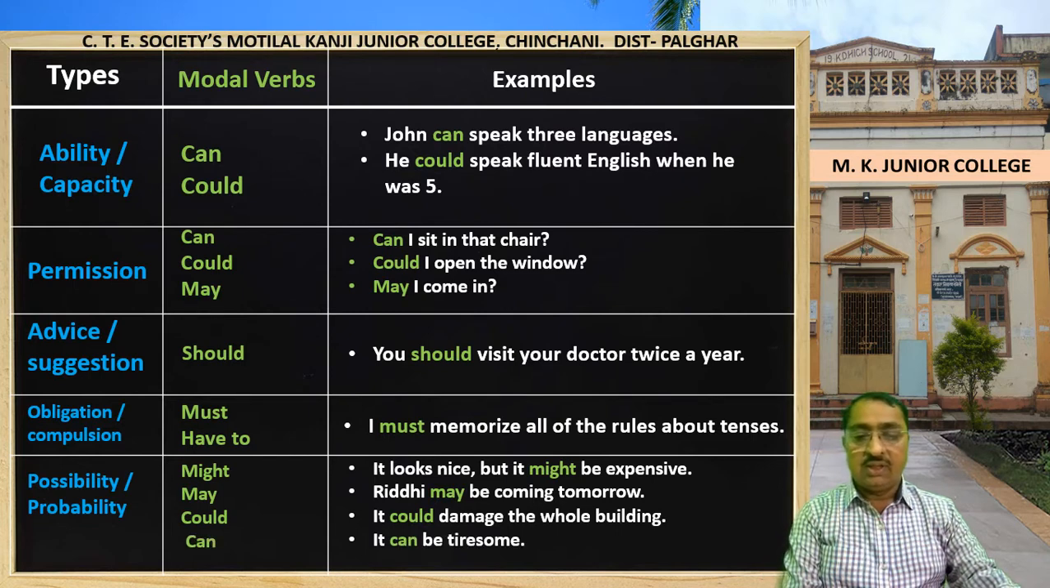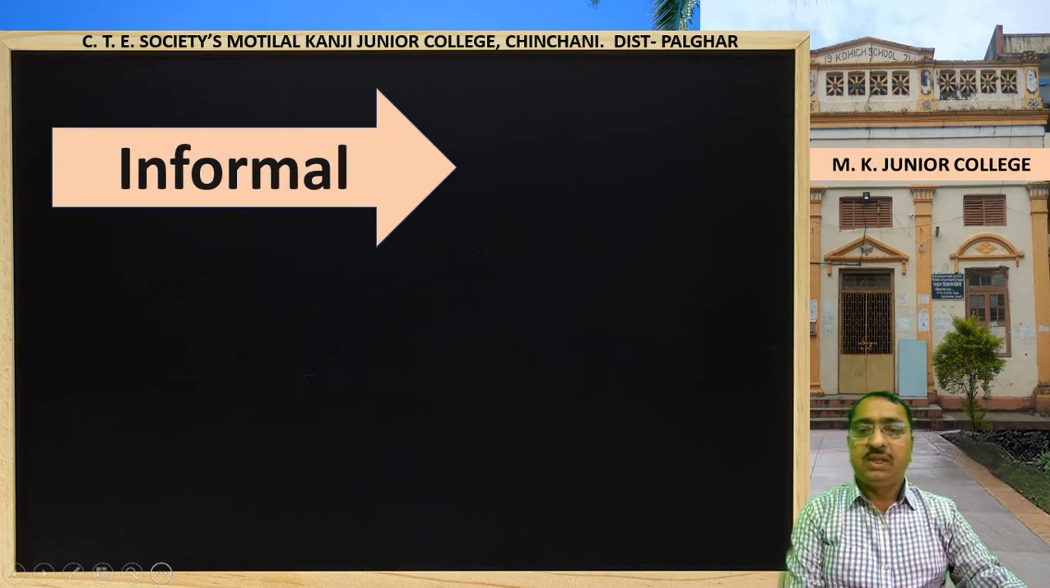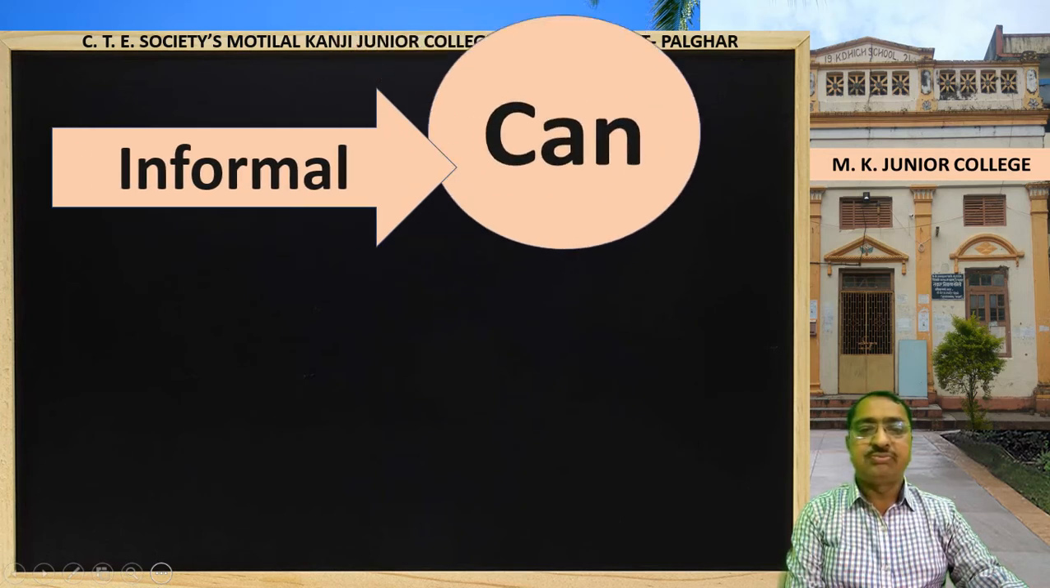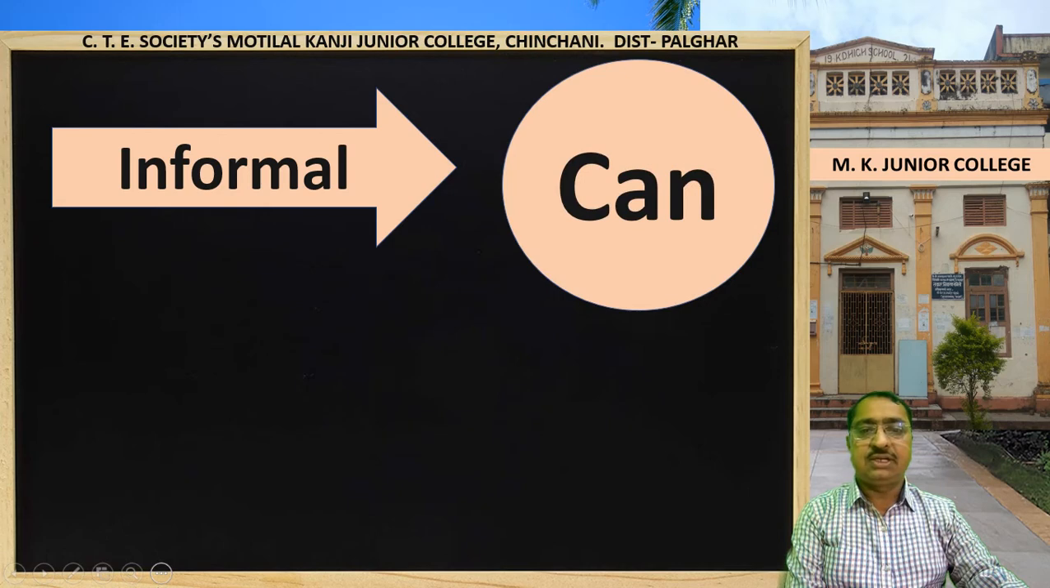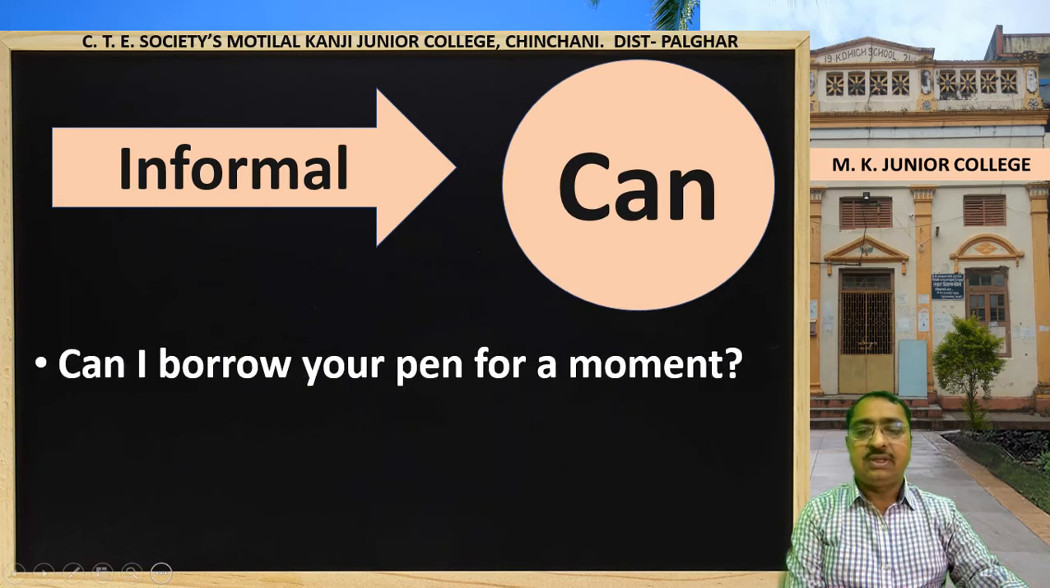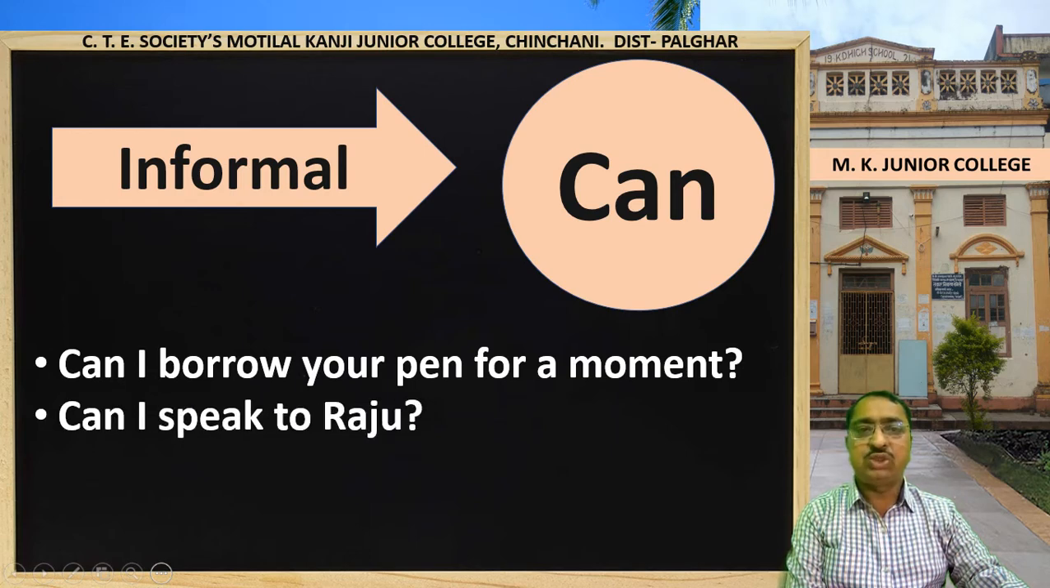Can. It can be tiresome. So now see, might, may, could, can. These modal verbs are used to show possibility or probability. Now informal use of can. Look at the example. Can I borrow your pen for a moment? Can I speak to Raju? So these are informal uses of can.